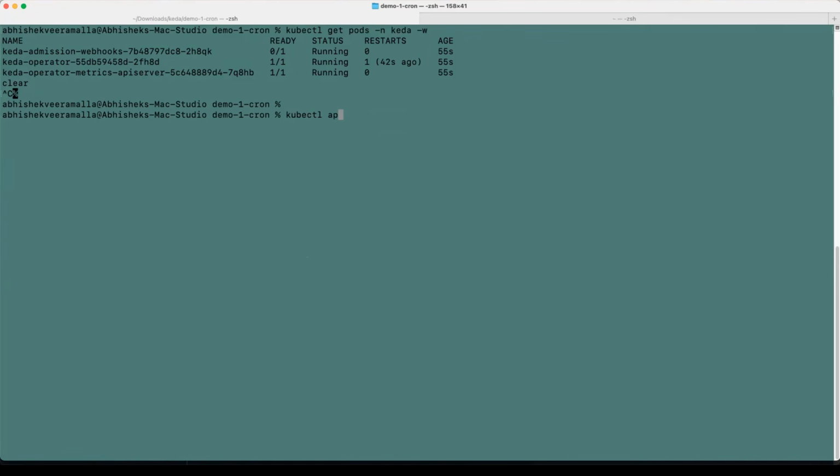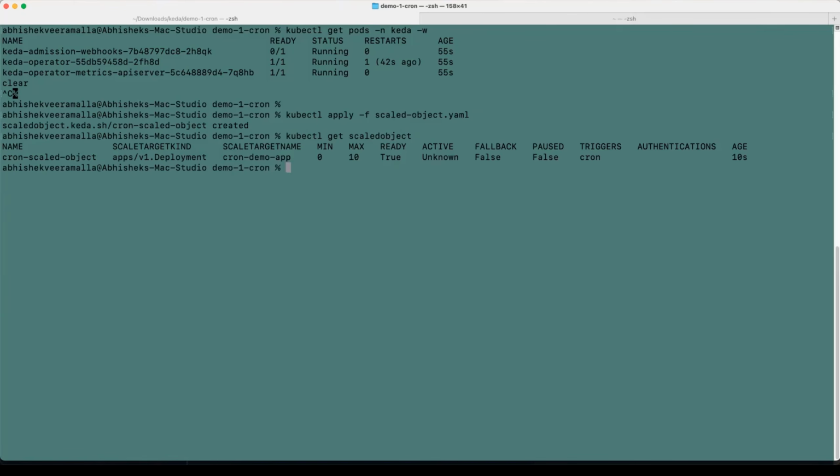kubectl apply -f scaledobject.yaml. Okay, now the scaled object is also created. Let's verify the status: kubectl get scaledobject. Perfect. So it is ready. You can see the ready as true. Now let's verify the pod count: kubectl get pods.